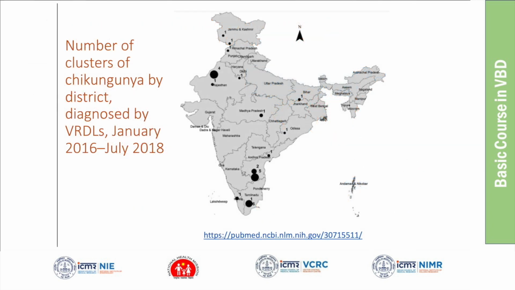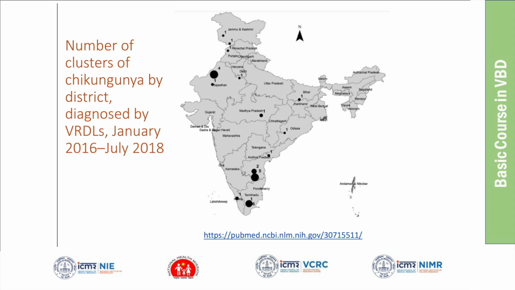The Virus Research Diagnostic Laboratory network from ICMR has also tested samples from medical college hospitals, and they have detected clusters of chikungunya. You can see these clusters are also from states like Tamil Nadu, Andhra Pradesh, Rajasthan, Kerala.